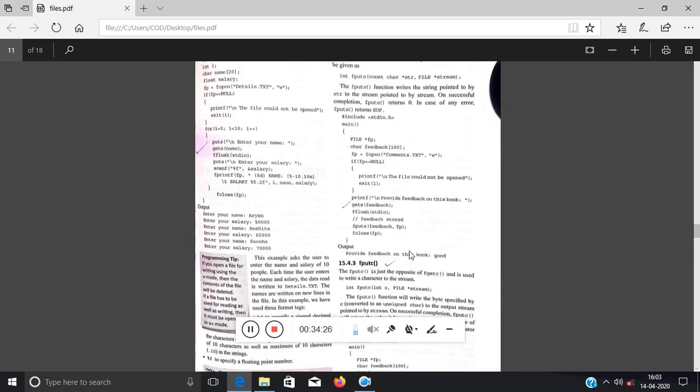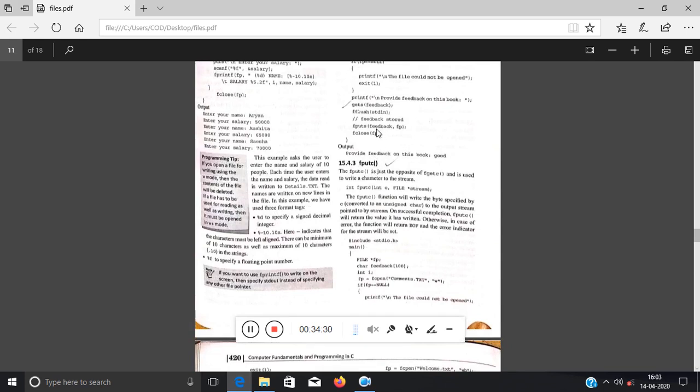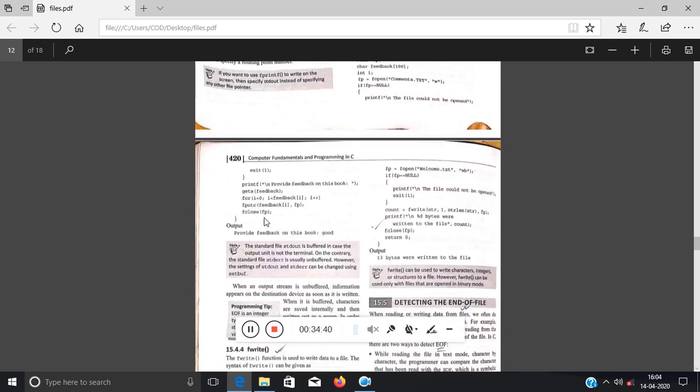So the difference between fputs and fputc is that with fputs you can directly pass the feedback character array, right? But in fputc you have to take each character from this feedback character array and write it into the file.